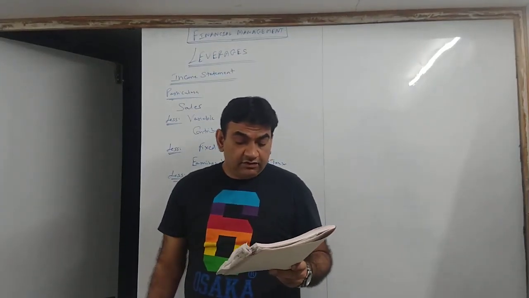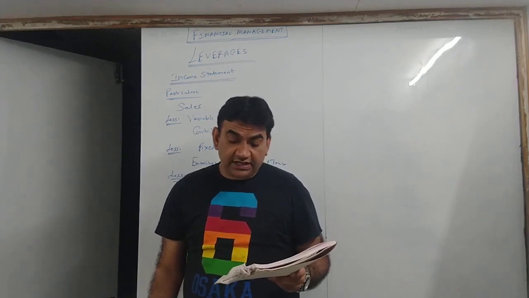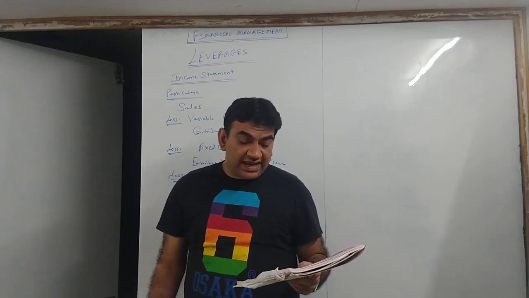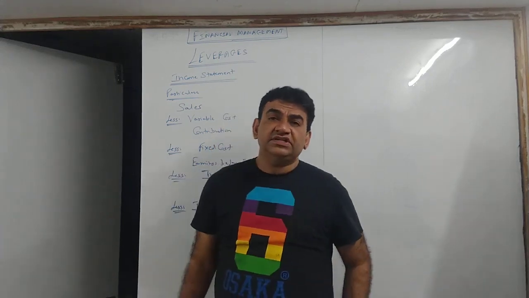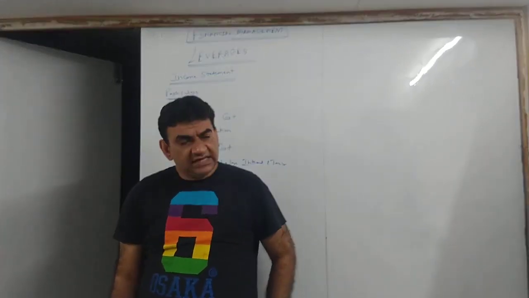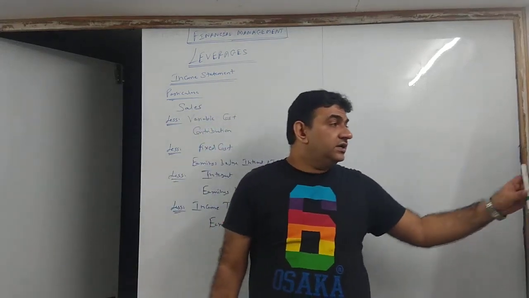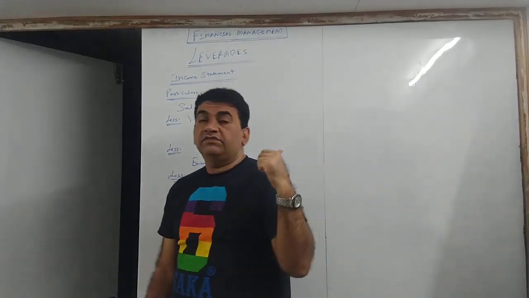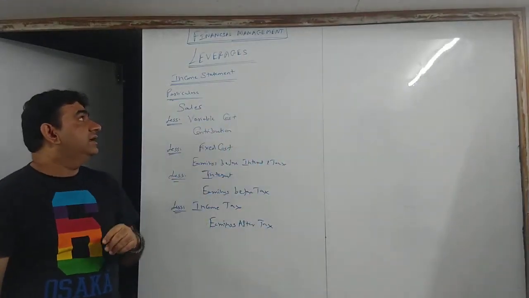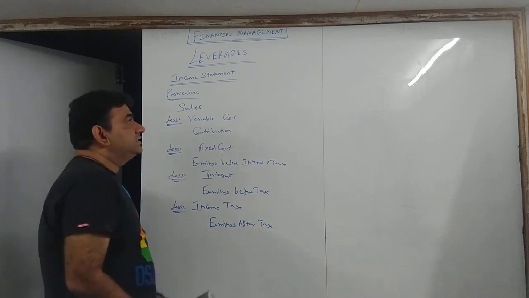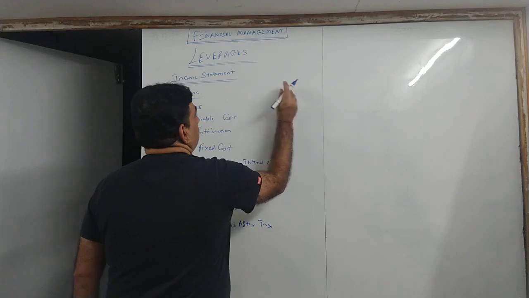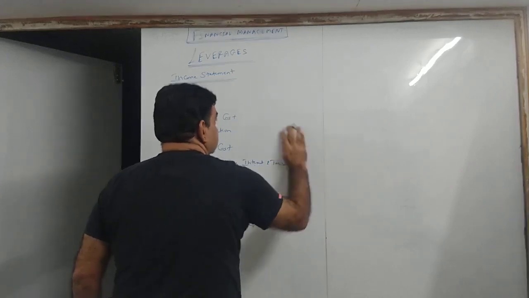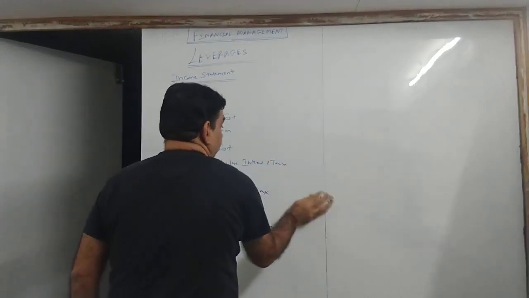Now see, the picture has come of the first question on the group. Okay? Let's see. From the following information, calculate operating, financial and combined leverage. Data is given: sales 20 lakhs, variable cost 10 lakhs, fixed cost 4 lakh, interest 2 lakhs. Direct information is given. Sometimes it will be given in terms of percentage. That slowly as and when we proceed in the chapter you will come to know. Okay? Now as I told you, before we calculate the leverages, first we need the income statement. Give the heading income statement. Okay? Same particulars and amount.